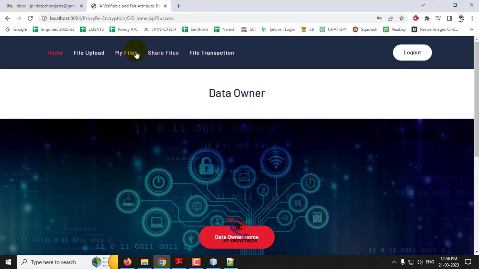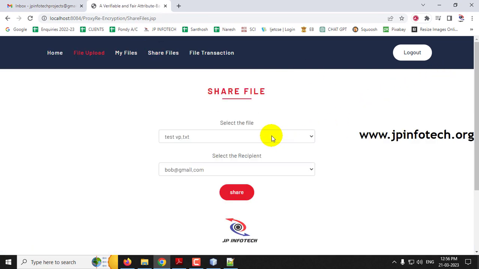So in the data owner part, if you go to the share files option, you can see the list of files which is available. As I have uploaded only one file, it is showing one. If you are uploading multiple files, you can see all the file names in the Dropbox by this user, and here you can see who the recipients available are. So I have already created only one user called Bob, so that detail is being shown. Even in case you are creating multiple users, it will show all the recipients available.